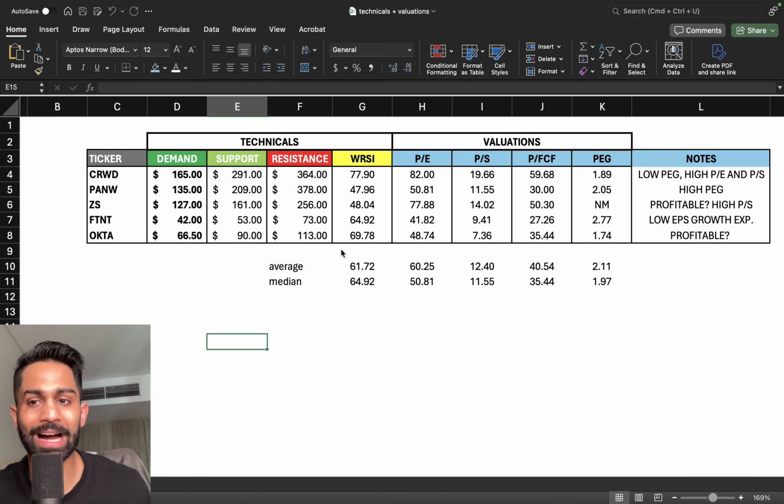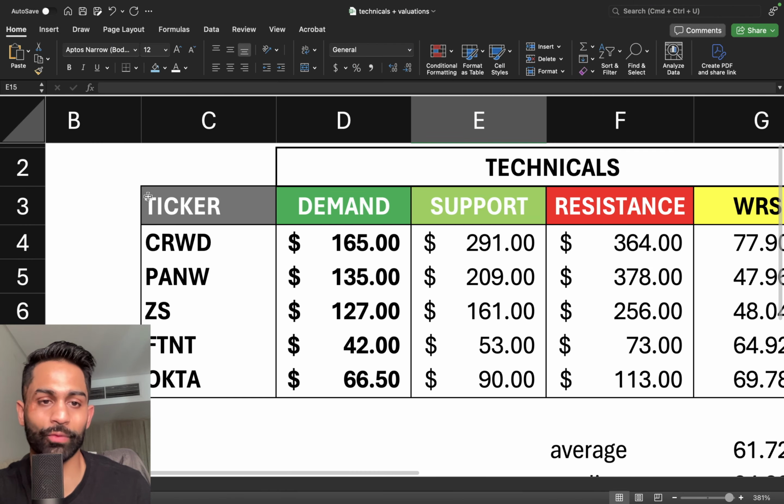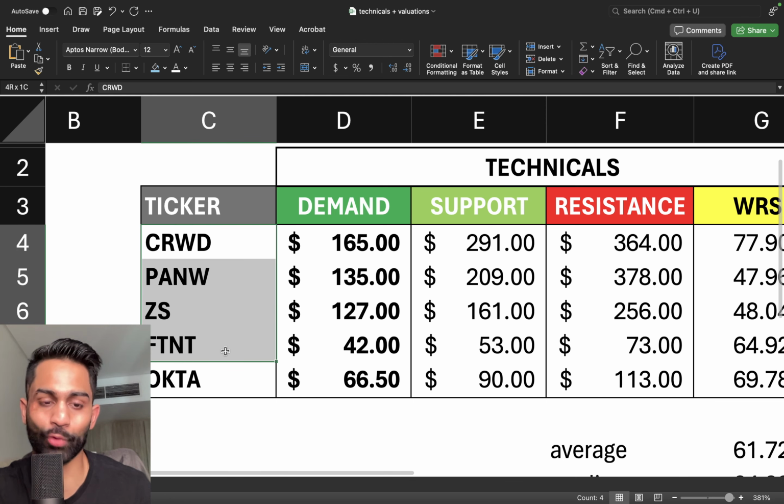So these are the 5 companies that we are looking at today. We've got CrowdStrike, Palo Alto Networks, Zscaler, Fortinet, and Okta.